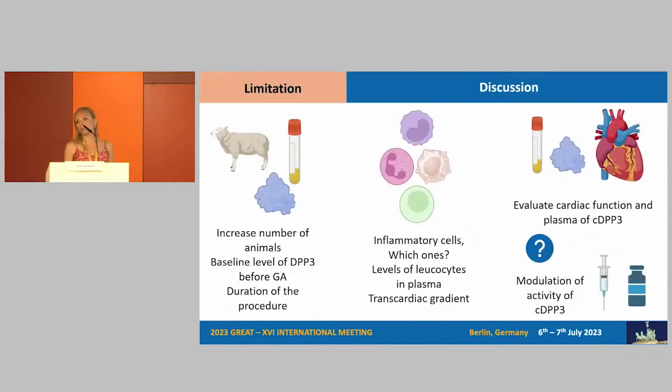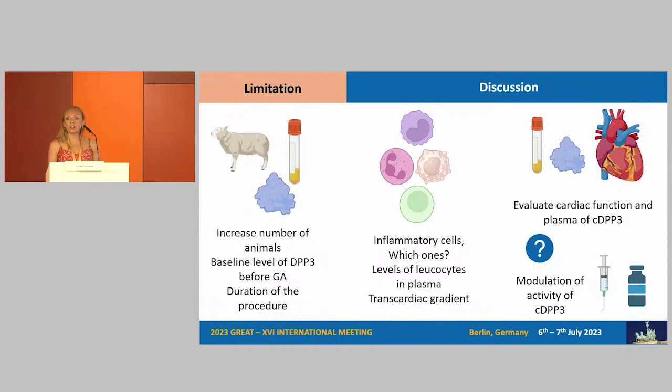The limitation of our study is the model itself, because there is an infarct, but there is no reperfusion. The time is short, and maybe the elevation of DPP-3 in shock comes after the 3 hours. For the surprising results about the sham, we will add more animals. For the perspectives, if DPP-3 is brought to the heart by inflammatory cells, what are they? It requires further study to know that.